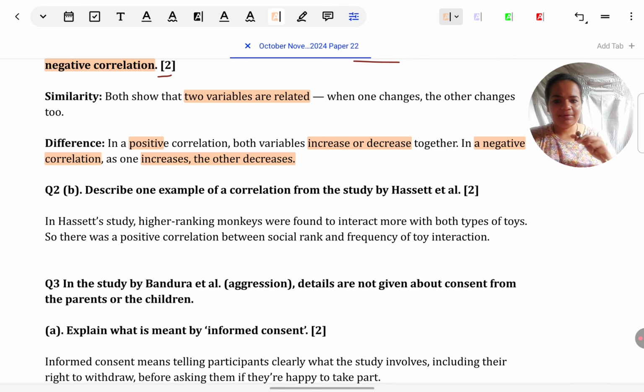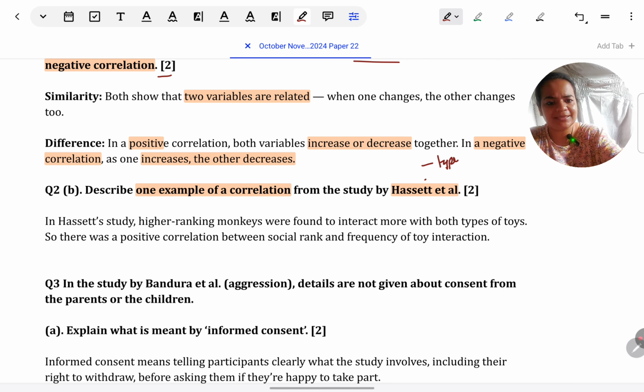Okay, so next they have asked, describe one example of a correlation from the study by Hassett et al. This is a very straightforward question. What we had seen about correlation in that study in the results section, we just have to present that. It's for 2 marks, so you can first specify which type of correlation was seen in the study, positive, negative or no correlation. Next, you can explain between which two variables it was seen. That way you will get 2 points and you can achieve 2 marks, 1 mark for each point.